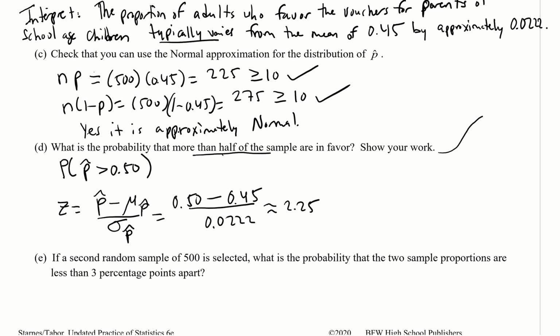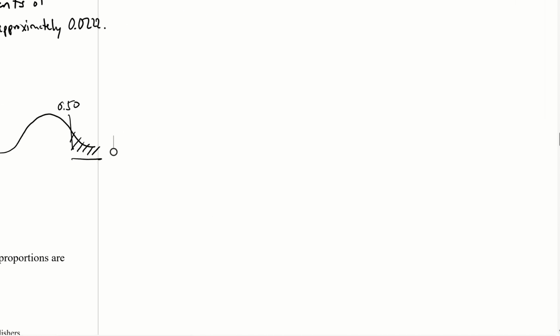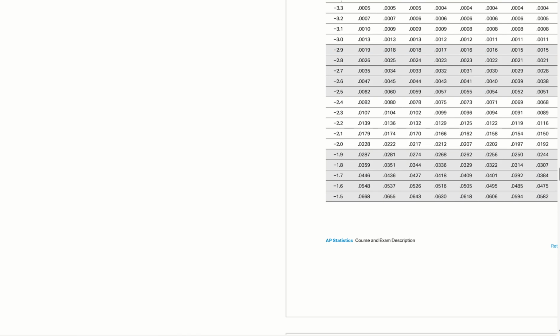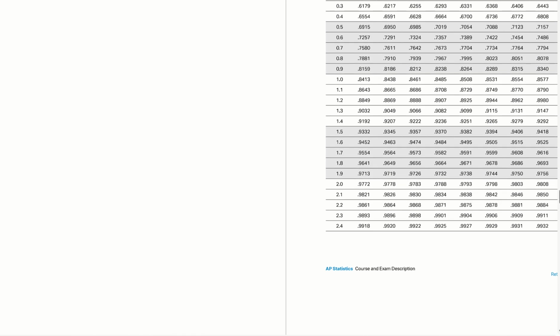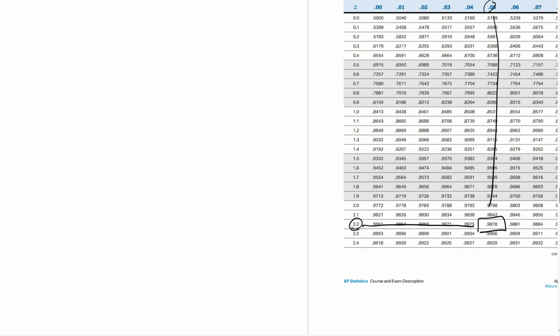All right, so remember that if the z-score is 2.25, you're over here, and we want it to be greater than 0.50, right? So that means that when we look it up from the table, we need to subtract from 1, okay? But let me look at the value from the table, see what we get. That's for negatives. Looks like for positives here. All right, so we got 2.25, so we get 0.9878.